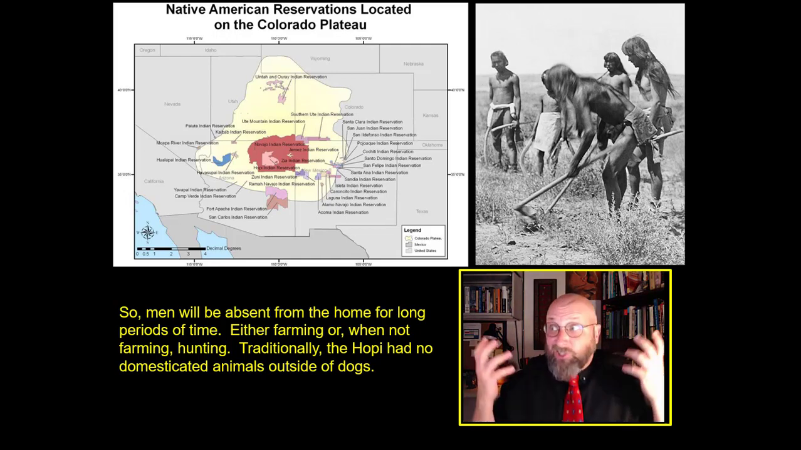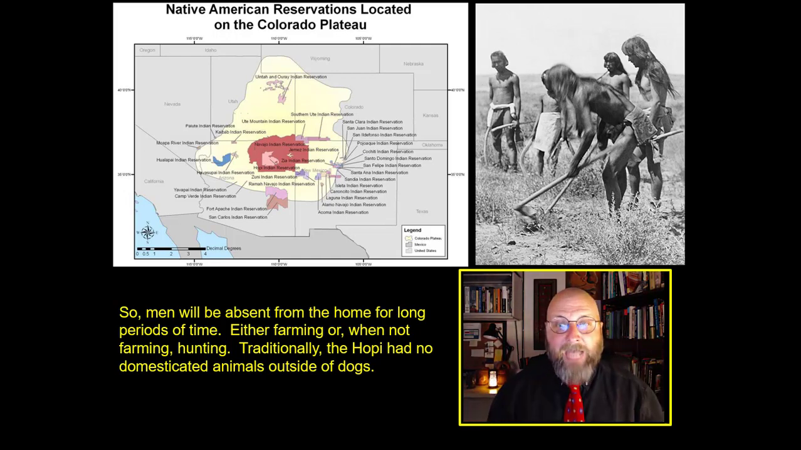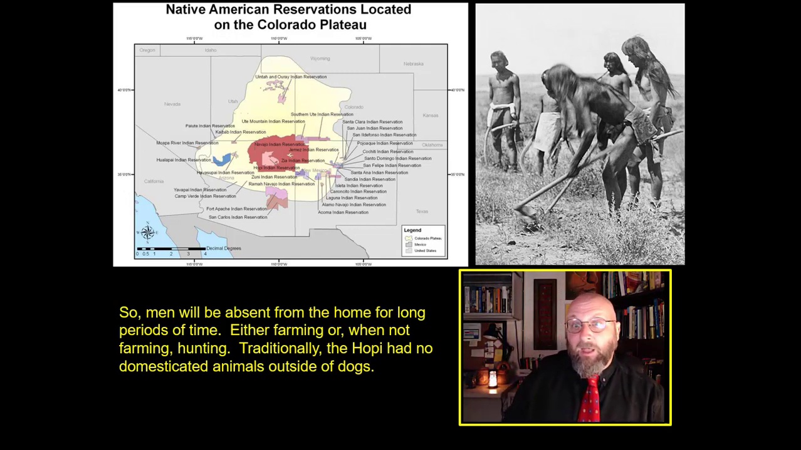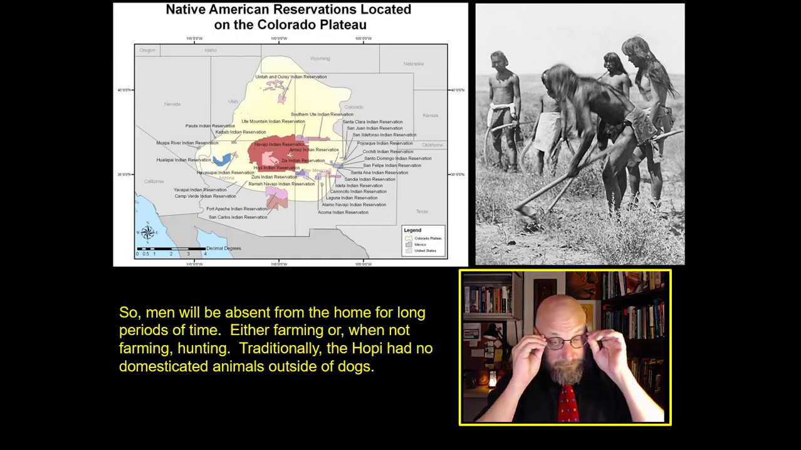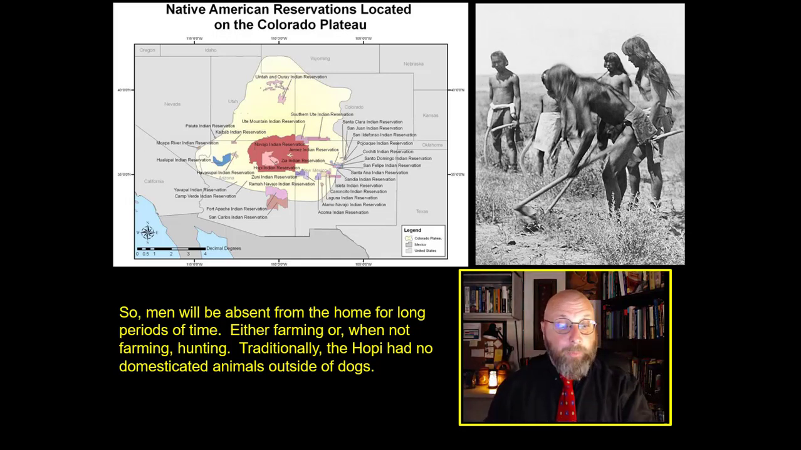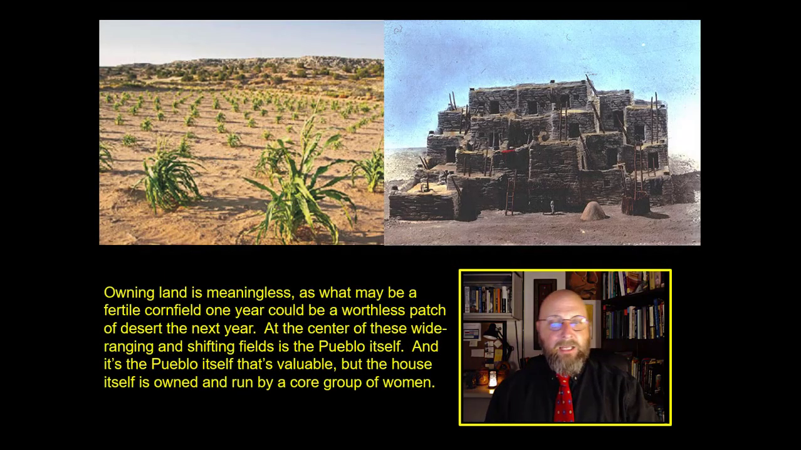So most of the time, the men are not actually home. They're out visiting these cornfields, and they're absent from the home for long periods of time. They're either farming, or when they're not farming, they're going hunting. And of course, traditionally, the Hopi had no domesticated animals outside of dogs. They didn't have pigs or chickens or cows or anything like that, not historically.